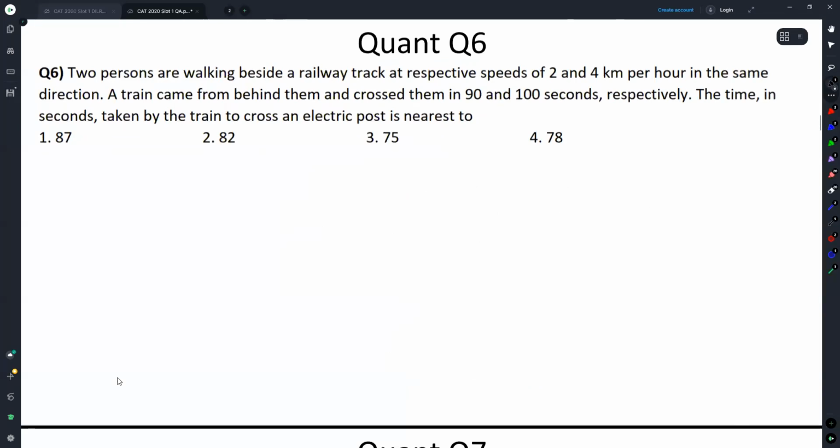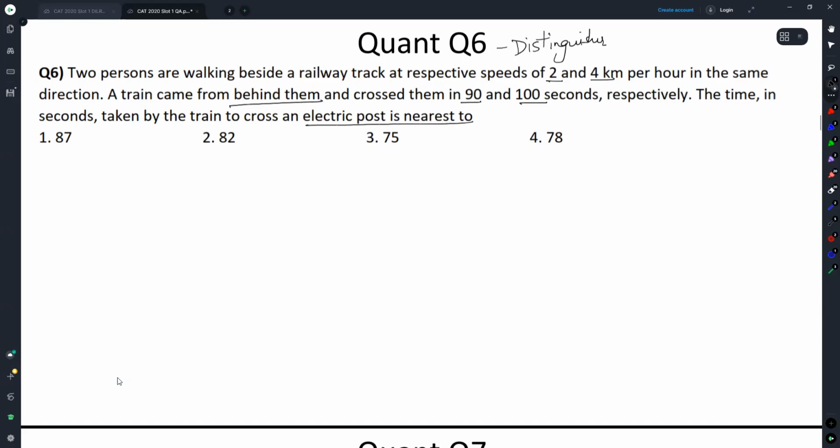Okay. This is a fun question. This is what I like to call a distinguisher question. Two persons are walking beside a railway track at respective speeds of 2 and 4 km/h in the same direction. A train came from behind them and crossed them in 90 and 100 seconds respectively. The time in seconds taken by the train to cross the electric post is nearest to.